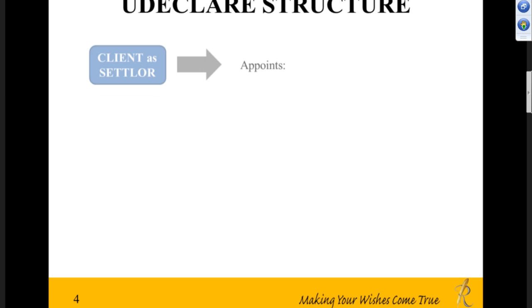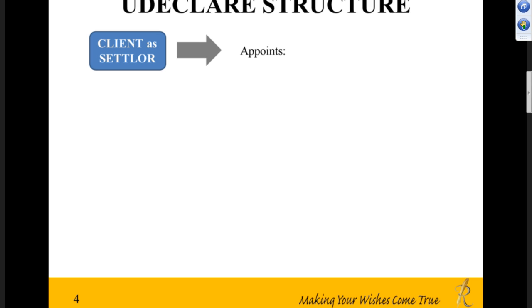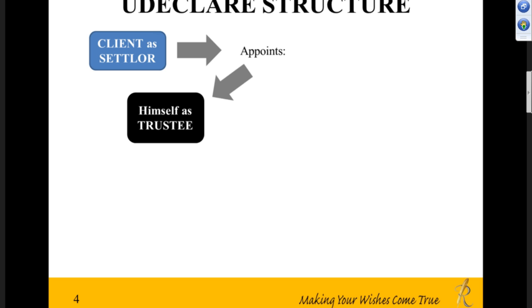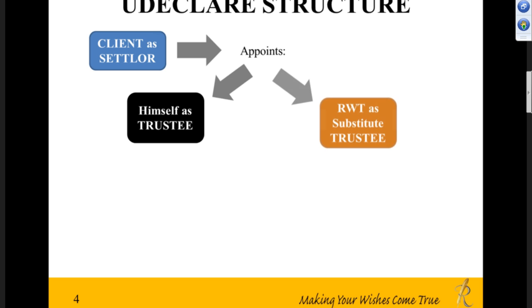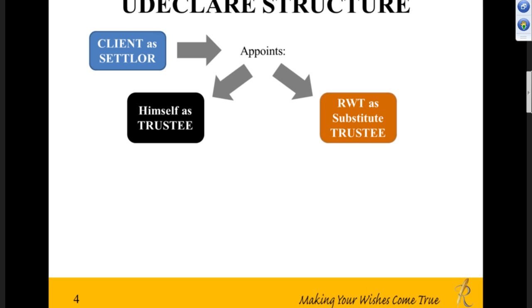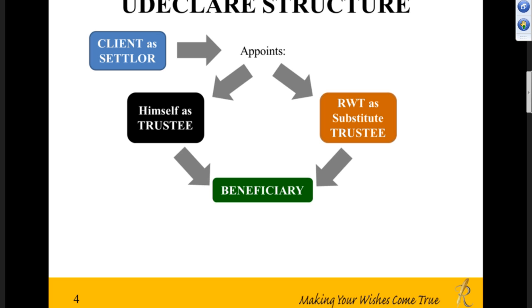Now, the structure of the UDeclare is like this. Your client is the settlor. What he will do in a UDeclare is appoint himself as trustee. Then also at the same time, he will appoint Rockville's trustee as the trustee. Rockville's becomes the substitute trustee. Both Rockville's and your client are actually holding the assets that he put inside UDeclare for the beneficiaries.